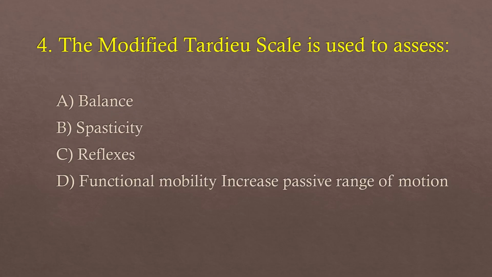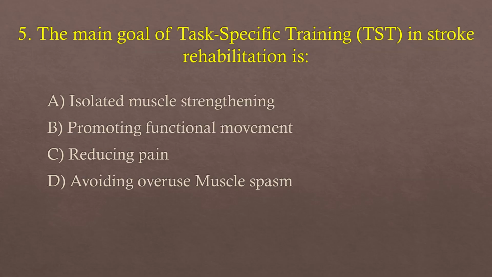Dopamine. Number 4. The modified Tardieu scale is used to assess A. Balance, B. Spasticity, C. Reflexes, D. Functional mobility, increase the passive range of motion. So the answer is B. Spasticity. Number 5. The main goal of TST, task specific training in stroke rehabilitation is A. Isolated muscle strengthening, B. Promoting functional movement, C. Reducing pain, D. Avoiding overuse muscle spasm. So the answer is B. Promoting functional movement.